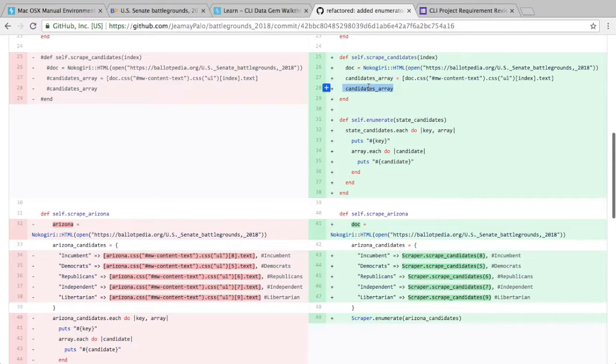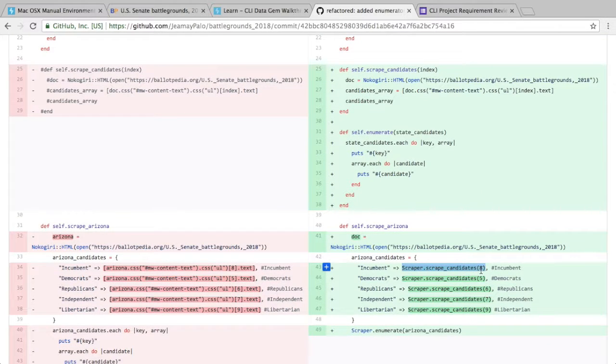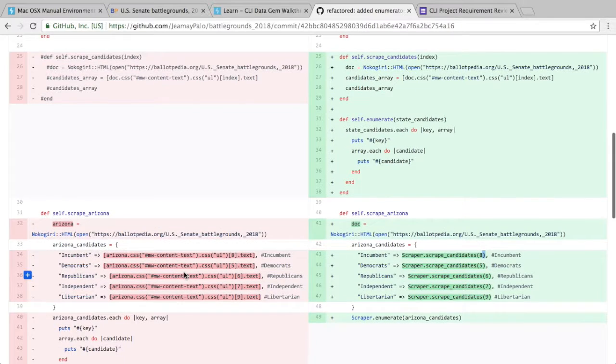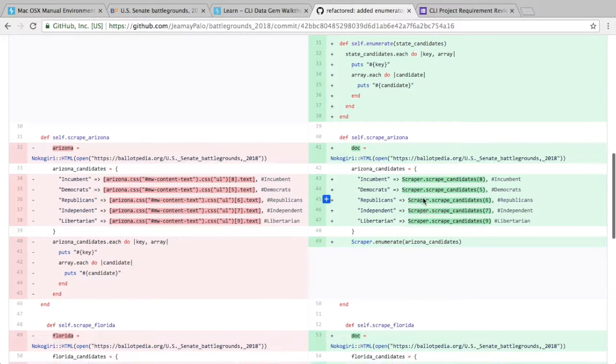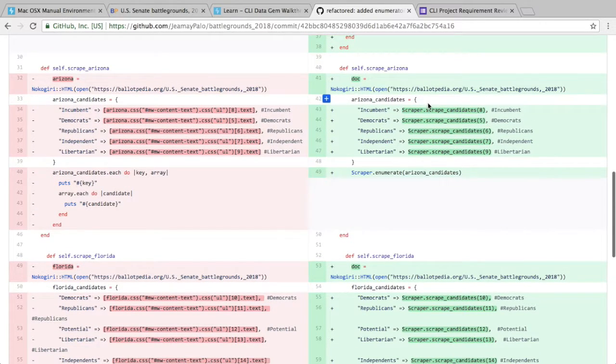Now that I have this method, instead of writing this whole line of code, I can just call scraper.scrape_candidates with the index number. As you can see, it's essentially the same thing, but now it's not this whole mess of Arizona.css, parentheses, hash, MW content text. I think it's way easier to read this way: you have a hash, with keys of different parties pointing to values of scraped candidates. Looking at this, it makes more sense.